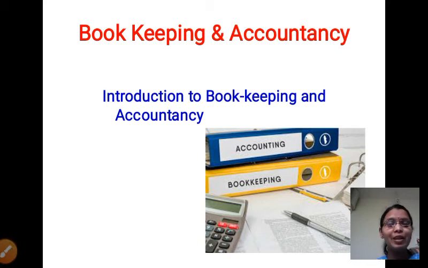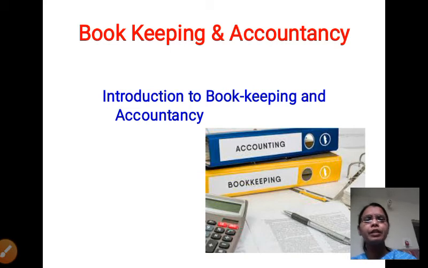Today we are going to learn our first chapter, Bookkeeping and Accountancy, first chapter, Introduction to Bookkeeping and Accountancy. In this chapter, we learn all the theoretical concepts related to our accountancy. Actually, our accountancy subject is a totally 80% practical subject. But in the first and second chapter, we learn some concepts related to bookkeeping and accountancy. All those things we learn in this chapter.